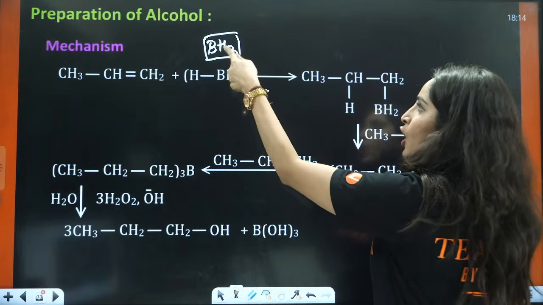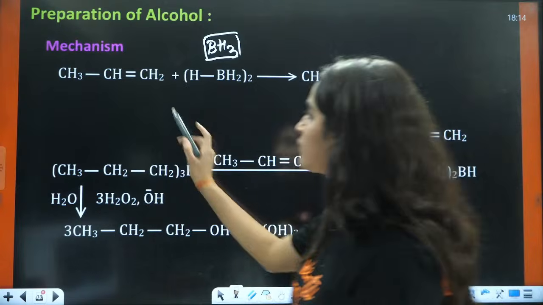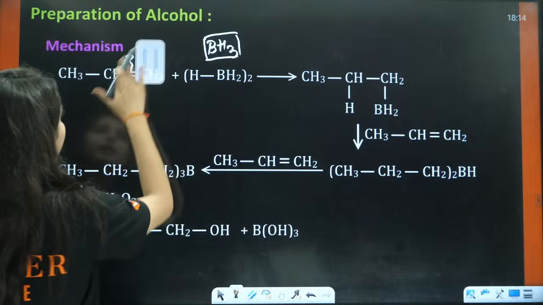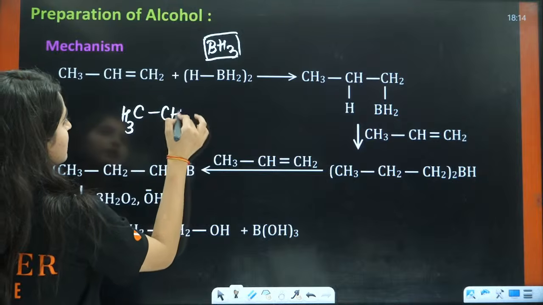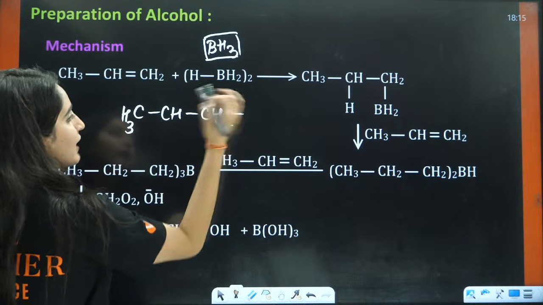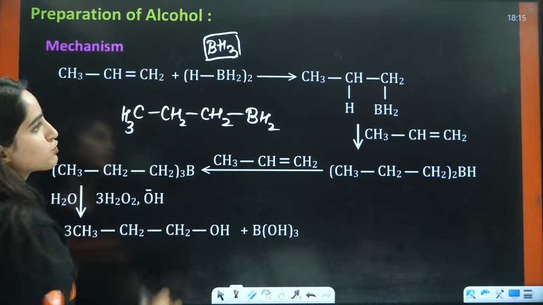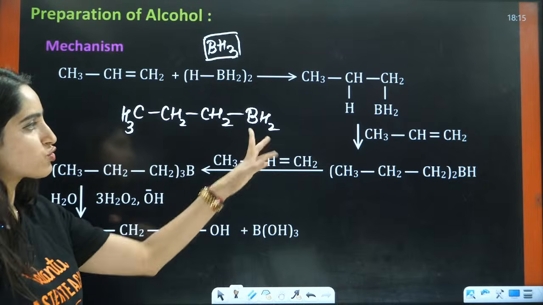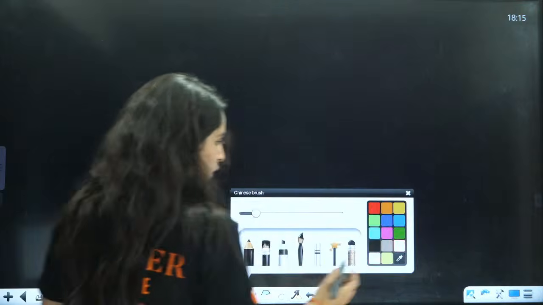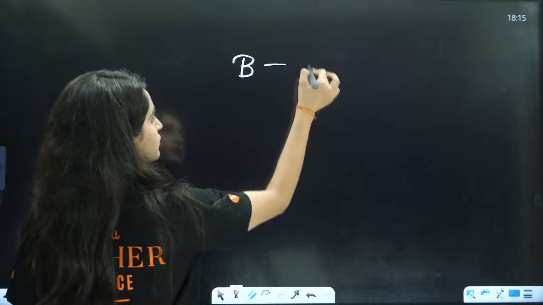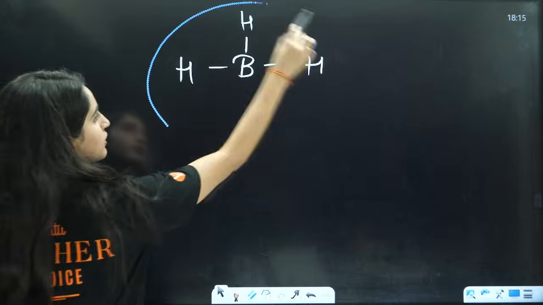So now, with the replacement of one hydrogen, this double bond will break here, and you will have the formation of CH3, CH, CH2 attached to your BH2, and to this part one hydrogen will be attached. So it will be CH3, CH2, CH2, BH2. Then again, in a simpler way, this is your BH3.